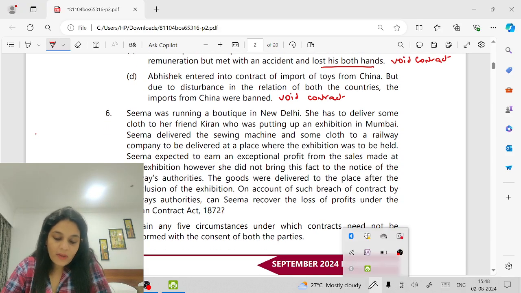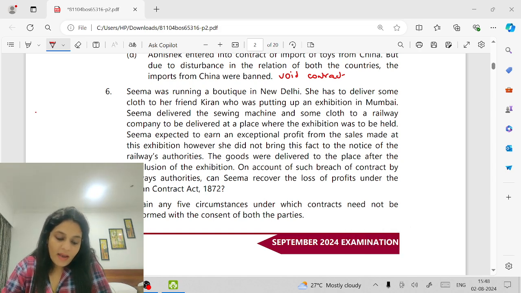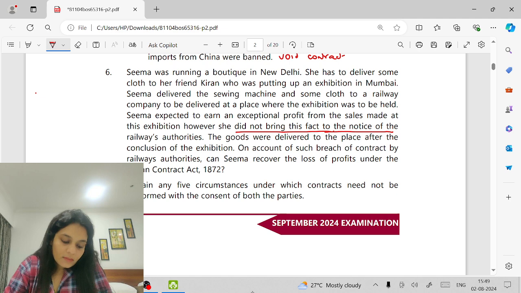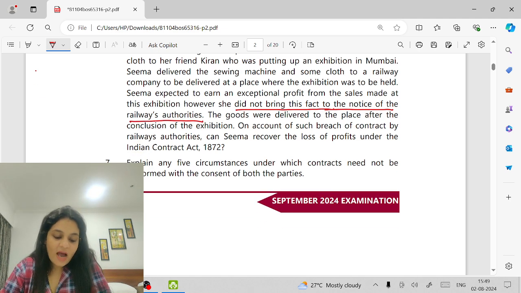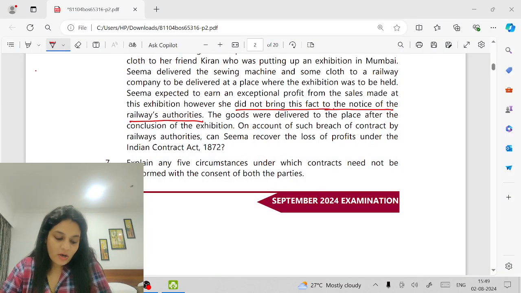Seema was running a boutique in New Delhi. She had to deliver some cloth to her friend Kiran, who was putting up an exhibition in Mumbai. Seema delivered the sewing machine and some cloths to a railway company to be delivered at a place where the exhibition was to be held. Seema expected to earn an exceptional profit from the sales made at this exhibition. However, she did not bring this fact to the notice of the railway authorities. The goods were delivered to the place after the conclusion of the exhibition. On account of such breach of contract by railway authorities, can Seema recover the loss of profit?